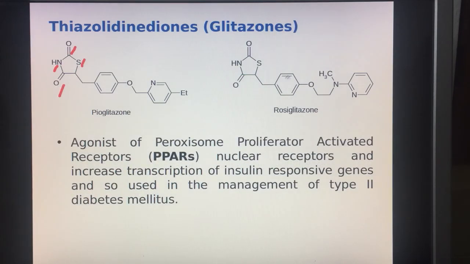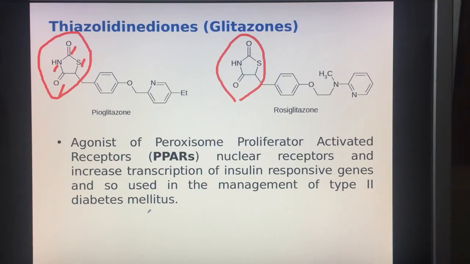As you can see, both of these drugs contain this fragment, and this fragment is called thiazolidinedione. Now pioglitazone and rosiglitazone are agonists of the PPARs, or peroxisome proliferator activated receptors, which are nuclear receptors, and they increase transcription of insulin responsive genes, so they are used in the management of type 2 diabetes mellitus.